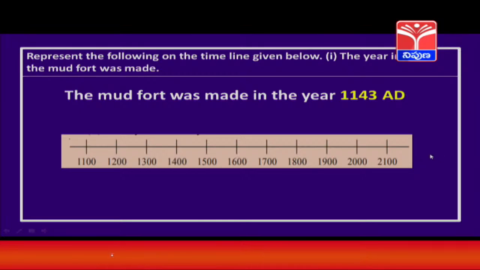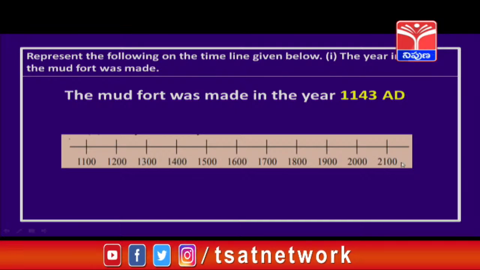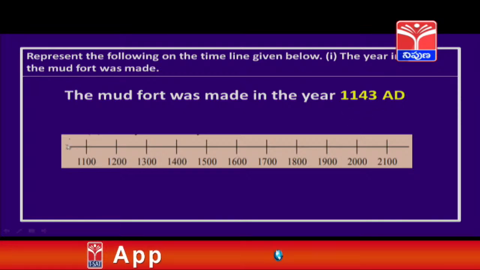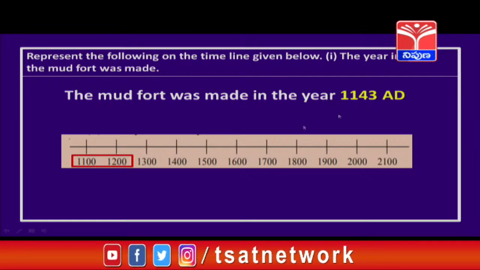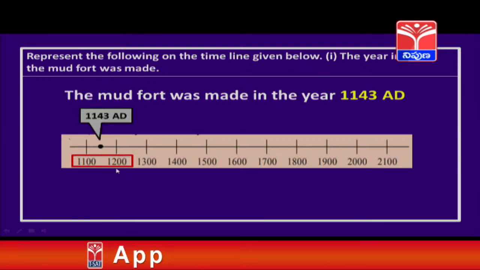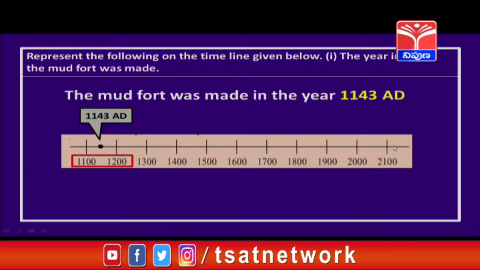It is just like a number line, isn't it, children? You can see 1100, 1200, 1300, so on up to 2100 is given to us. Now, where does this 1143 lie on this timeline, children? Yes, you are absolutely right. It lies between 1100 and 1200. Now, let us mark this 1143 in between these two. So, let us mark, children. Yes, and we will mark it as 1143 AD. Understood, children? This is how we mark the numbers on a number line, or here it is a timeline. Let us move on to our next question, children.